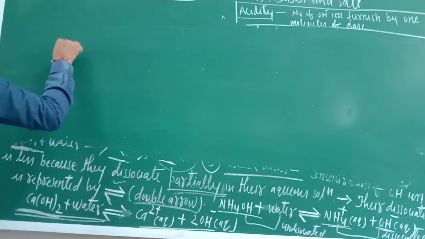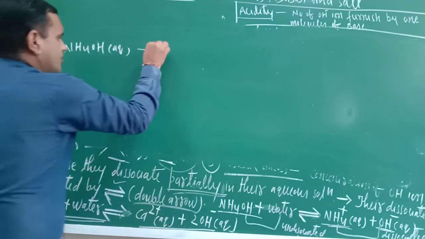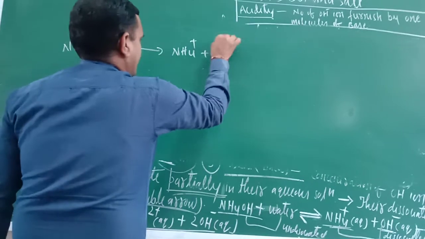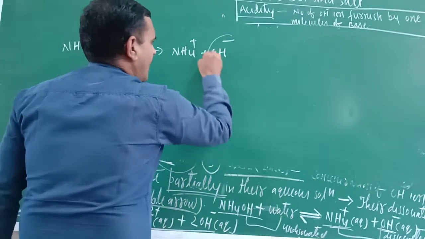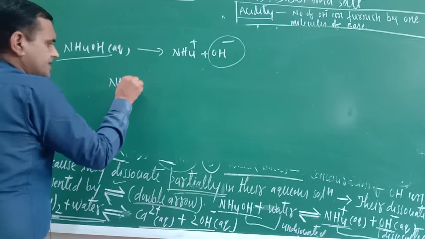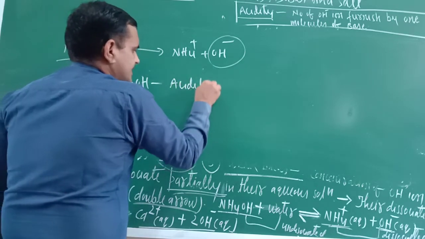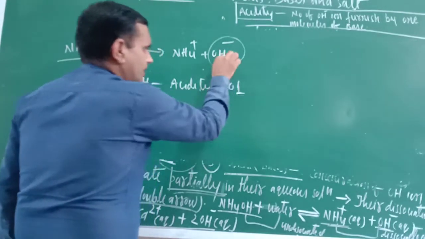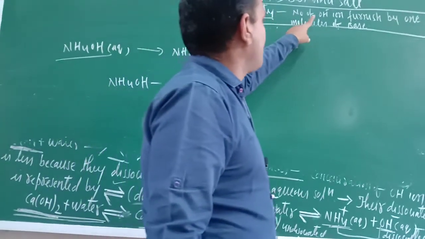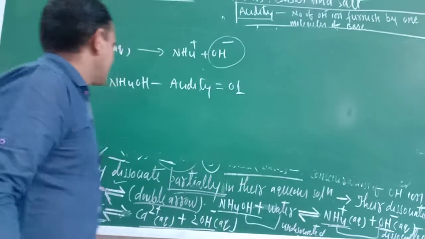Suppose this is NH4OH, aqueous. Here it gives NH4 positive plus OH negative. How many OH negative ions has it furnished? NH4OH is a base, and its acidity is equal to 1 because it is furnishing one OH negative ion. So here what is written? The number of OH negative ions furnished by one molecule of base. Now what about this one?